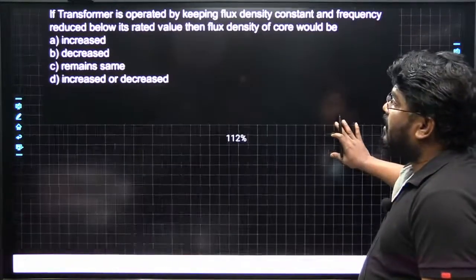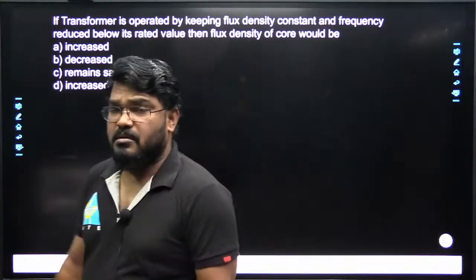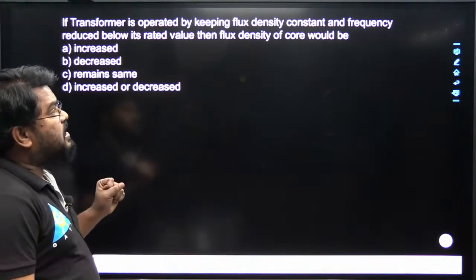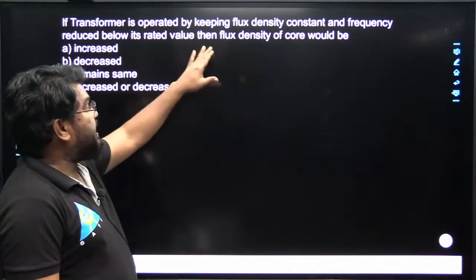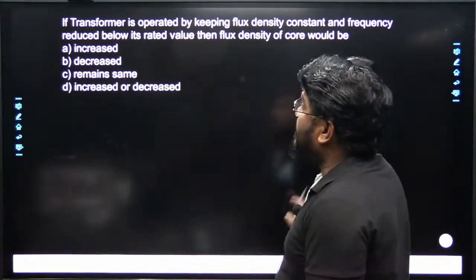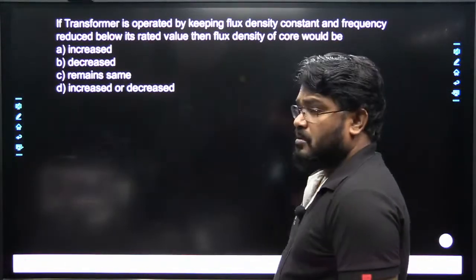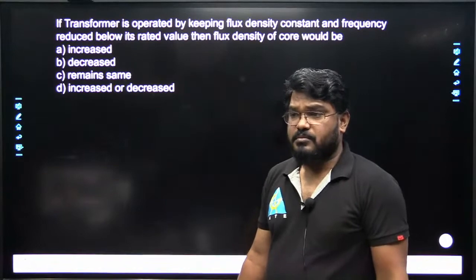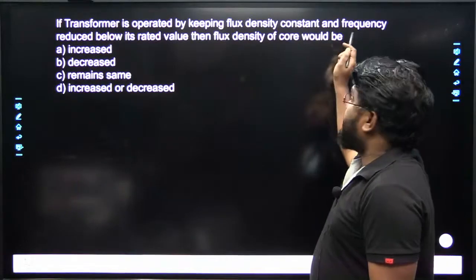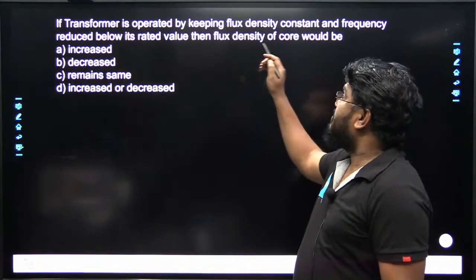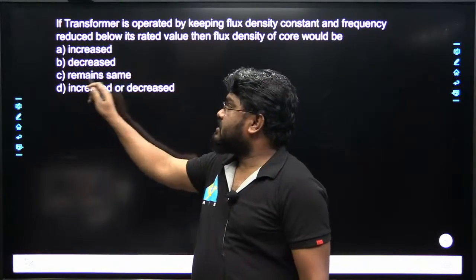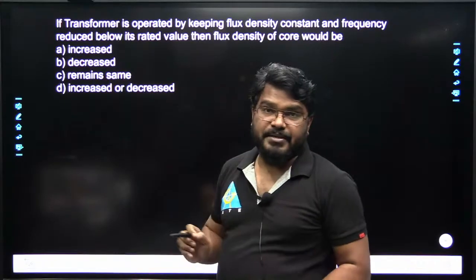Okay, now answer this question. If a transformer is operated by keeping flux density constant and frequency is reduced to below its rated value, then the flux density of the core would be? What will happen to the flux density of the core? Option A increased, option B decreased, option C remain same, option D increased or decreased.